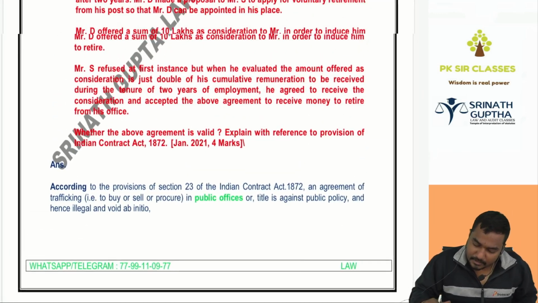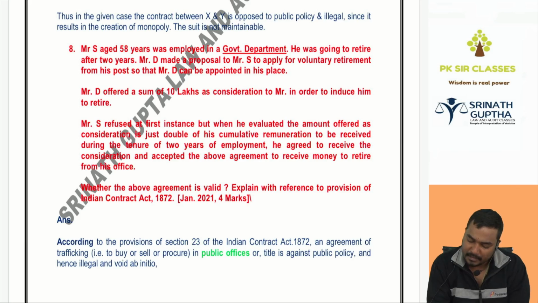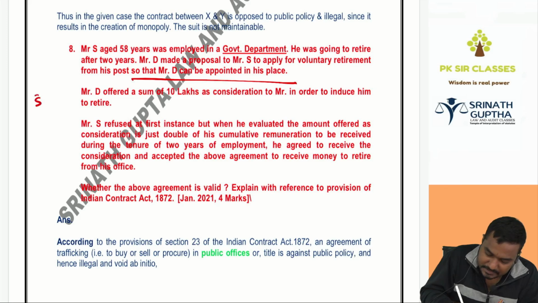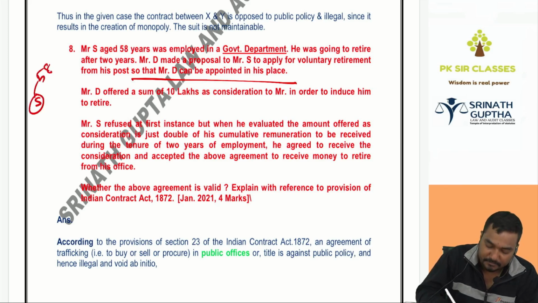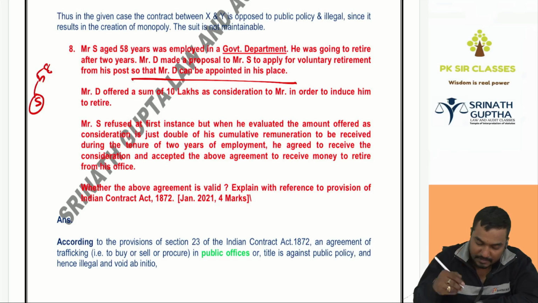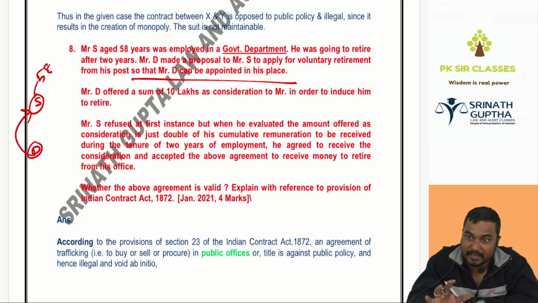Next question, beta. 8th question. Mr. S, aged 58 years, was employed in a government department. He was going to retire after 2 years. D made a proposal to S to apply for VRS, voluntary retirement, from his post so that D can be appointed in that place. There is a person, beta. Yes, his age is 58 years. Retirement age is 60. Right now age is 58. He will retire by 60. D said to S, you retire now. 2 years before only, take VRS.